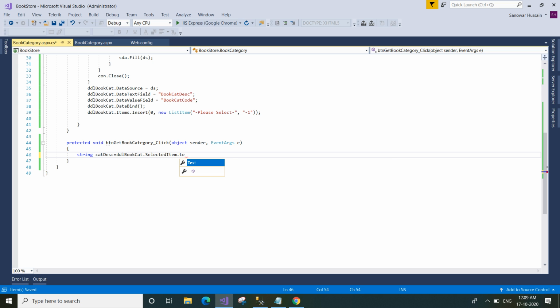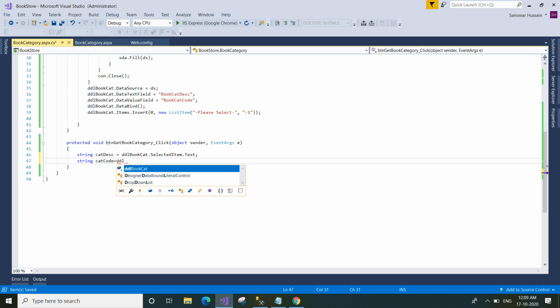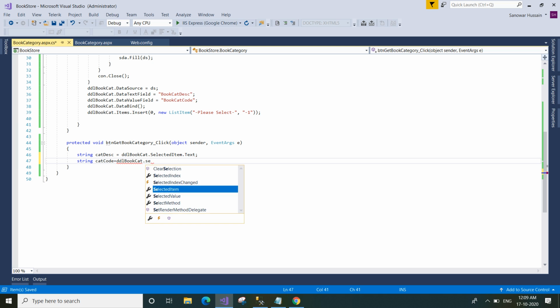This way we can get the text value of the drop down list. Next we'll write the code to get the selected item value, the code of the book category: SelectedItem.Value.